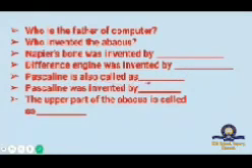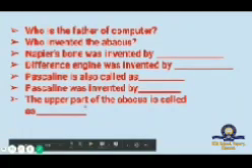Pascaline is also called as dash. Pascaline is also called the Pascal calculator. Pascaline was invented by dash. Pascaline was invented by Blaise Pascal, and he is a French mathematician.